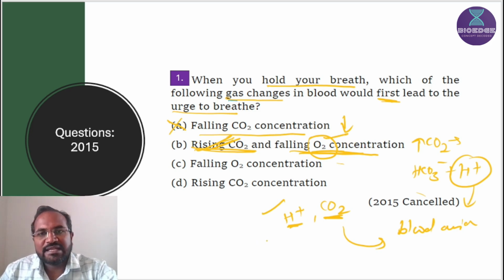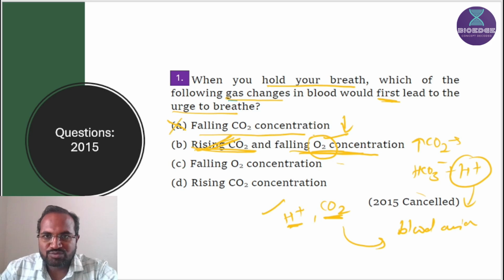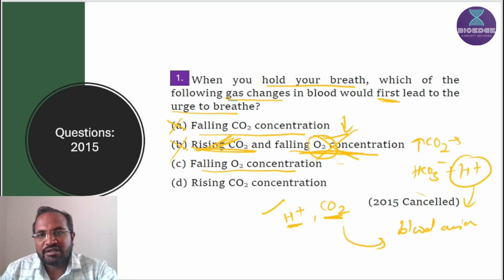This is the line in NCERT: oxygen has an insignificant role in regulation of breathing. That's why the second part is wrong, but the first part is correct, so this statement is wrong. Falling oxygen concentration is not responsible for regulation of breathing, so this is also wrong. Rising carbon dioxide concentration is the correct option.